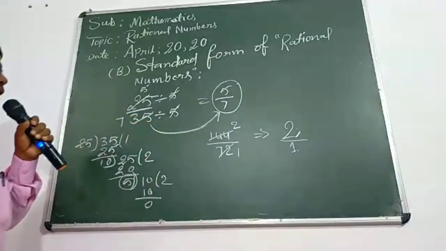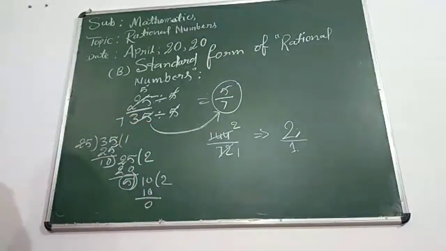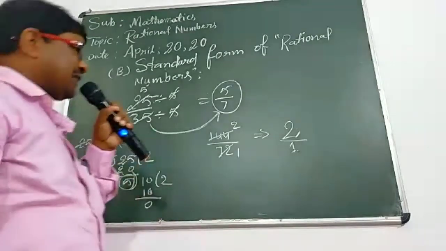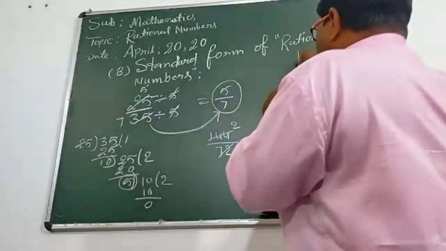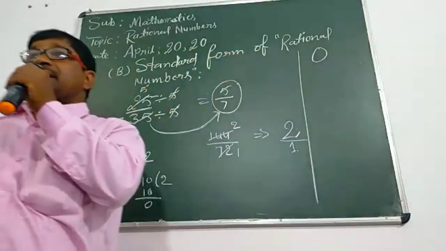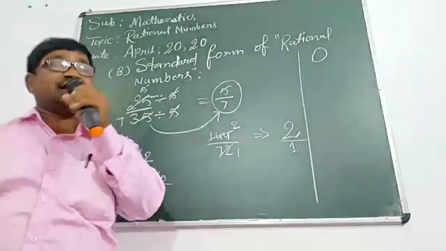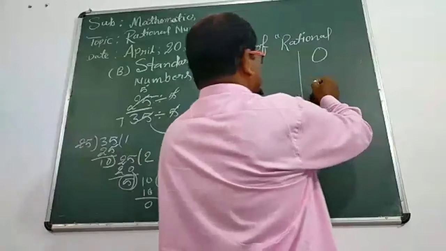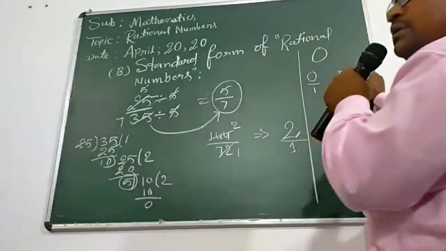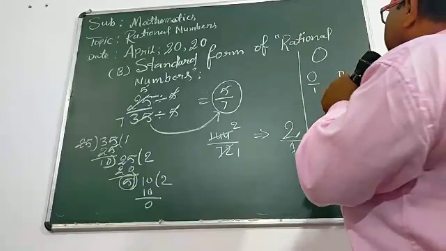Okay, now have you understood the standard form of a rational number? Can you check it easily? No problem at all. Students, now we should think about 0. Is 0 a rational number? Yes, 0 is a rational number because we can write 0 upon 1, 0 upon 2, 0 upon 3, 0 upon 4.